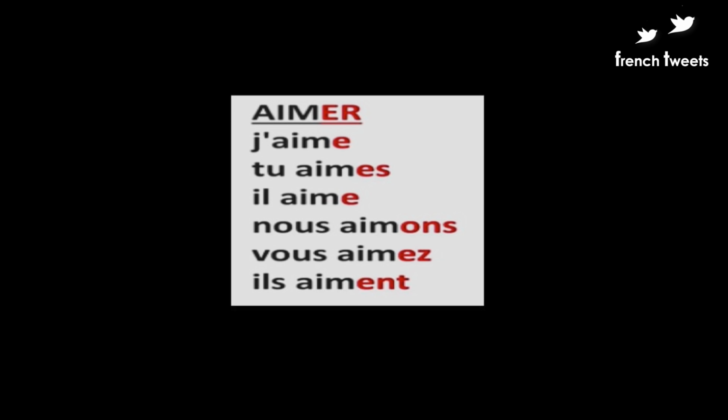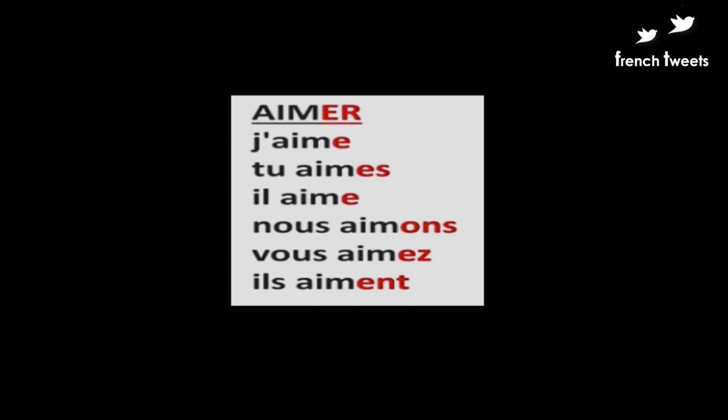Now let's check once again the regular ER ending verb and the terminations. The terminations for the verb aimer are marked in red: e, es, e, ons, ez, ent. Now I'll read them for you. J'aime, tu aimes, il aime, nous aimons, vous aimez, ils aiment. So this is one absolutely regular verb with all regular endings.